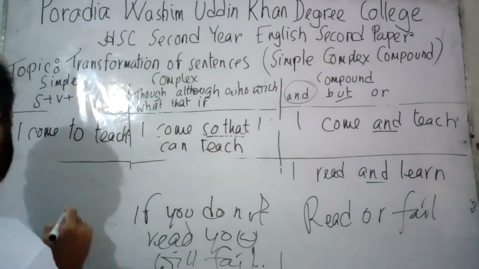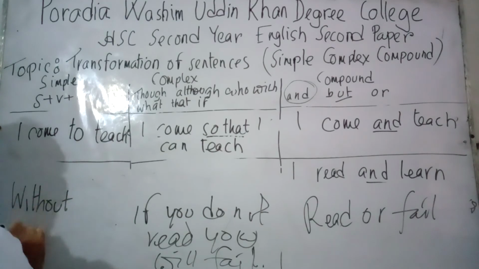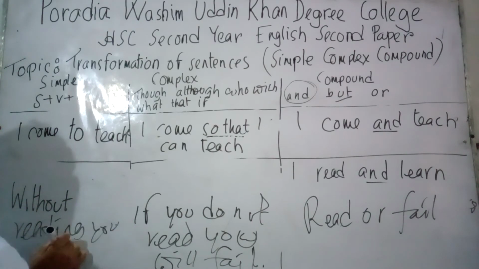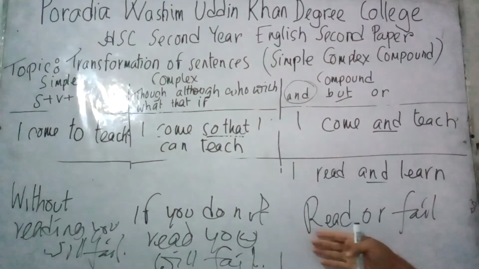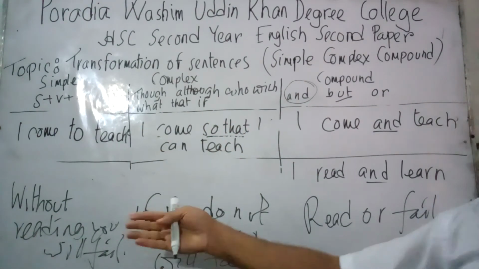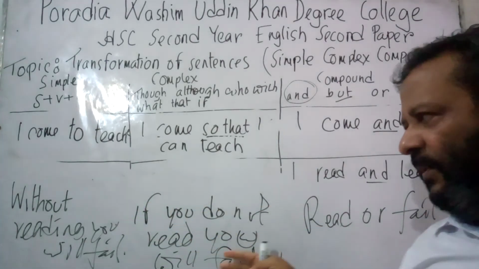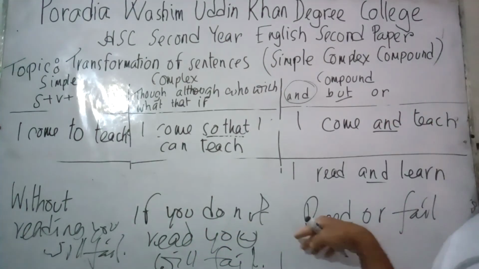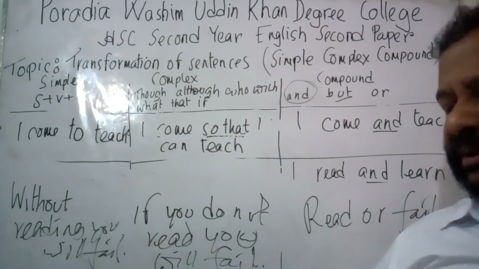And here it would be without reading, you will fail. Now the sentence started read or fail, and it has been turned into complex by using if you do not read, you will fail. And when I converted the sentence into simple, it started with without reading, you will fail.